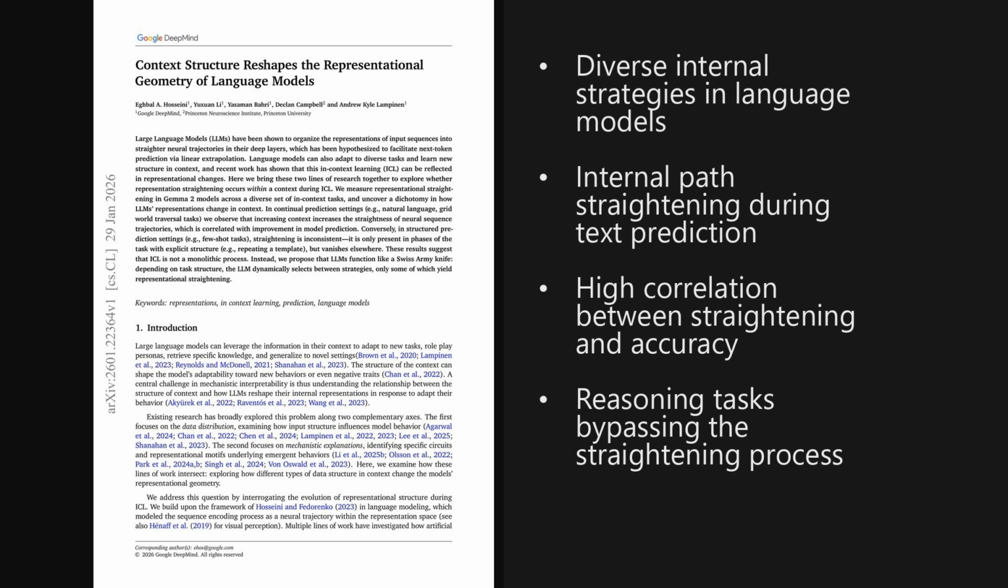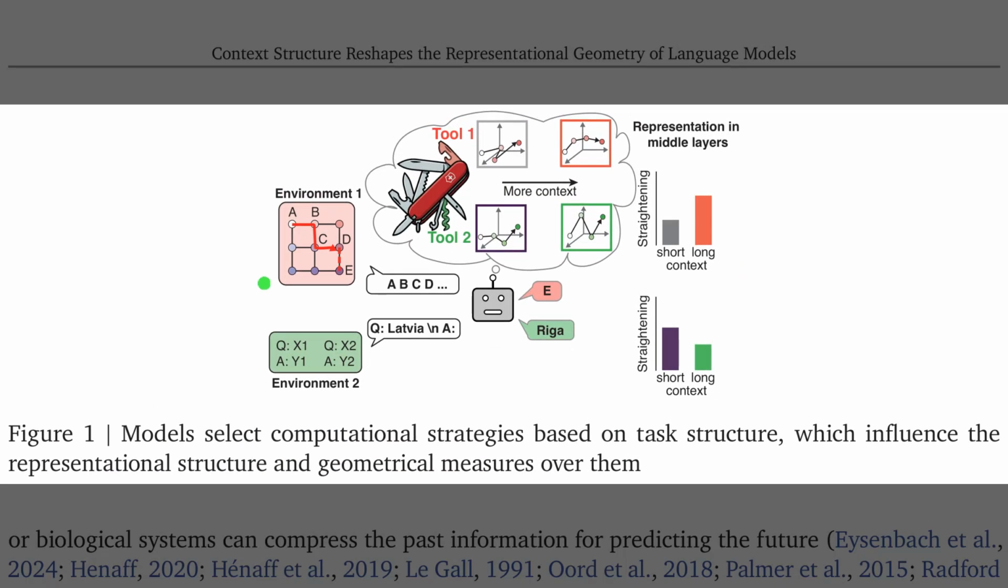And as we'll see later, the specific breakdown of when models straighten their representations and when they don't is really illuminating. Figure 1 illustrates this core concept perfectly, using a visual metaphor. In the center, the model is depicted as a Swiss Army knife, implying it dynamically selects different computational tools based on the input. For continual prediction tasks like the grid world shown in the top row, the model uses a strategy where more context leads to straighter representations, as indicated by the higher red bar on the right. But for structured prediction tasks in the bottom row, like few-shot question answering, adding context actually results in less straightening, shown by the green bars.